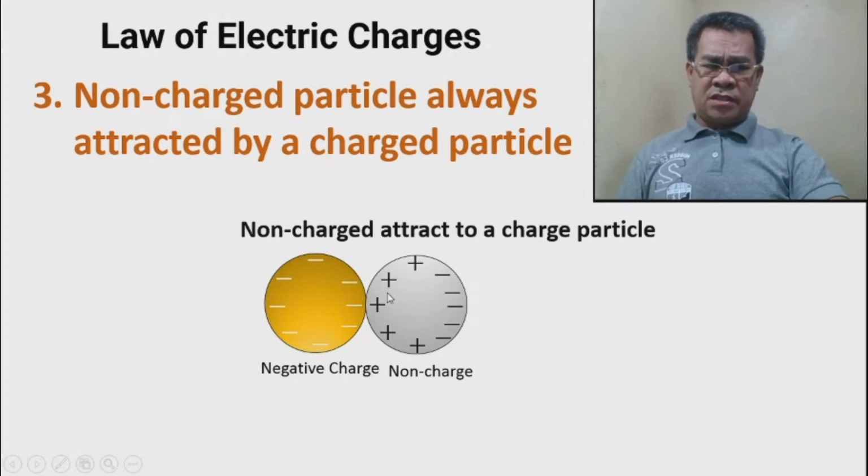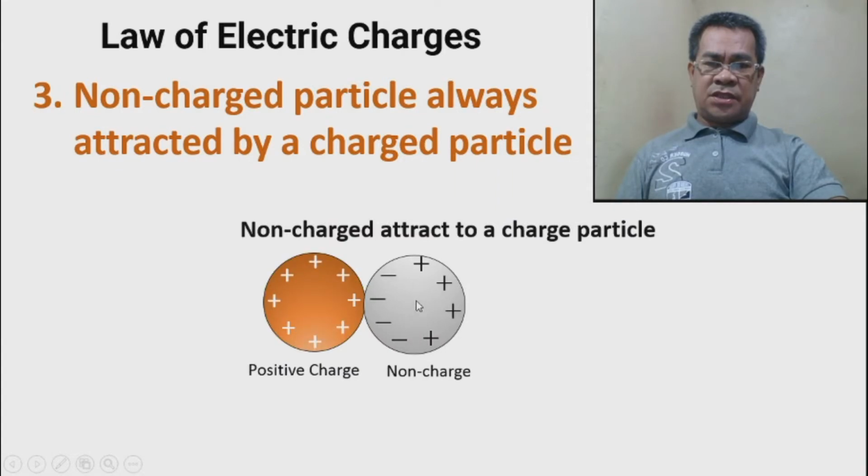You can notice here the positive attracted by the negative, while the negative was being repelled by the object. Just like in positive also, the non-charged, but take note, the numbers are the same. We have 4 counts and we have 4 counts of positive. So the negative was attracted while the positive was repelled.